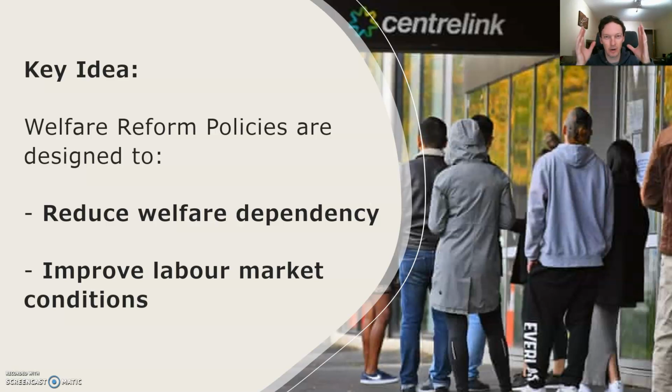One thing I want to be mindful of is that the word reform in the study design really means they're talking about big projects here. So not so much little ones that pop up in the budget from time to time. For something to be reformed, it's got to be a significant, long-lasting change.